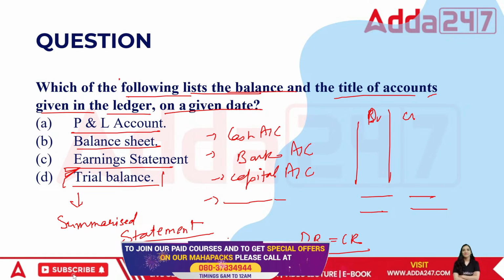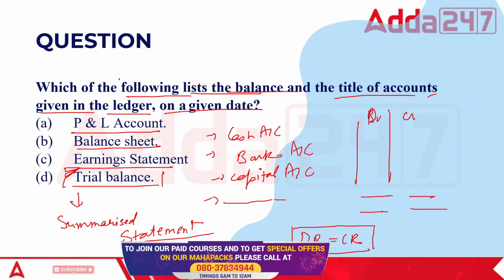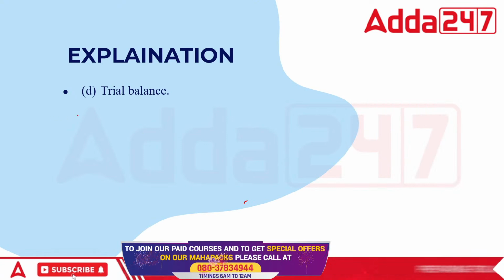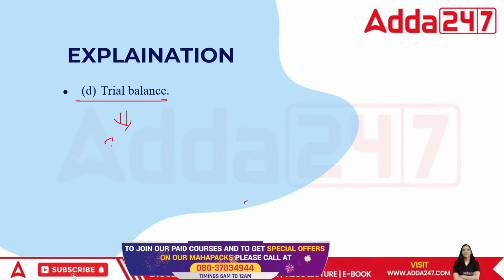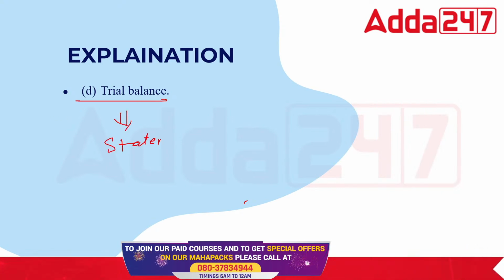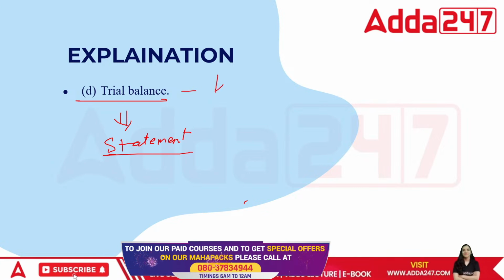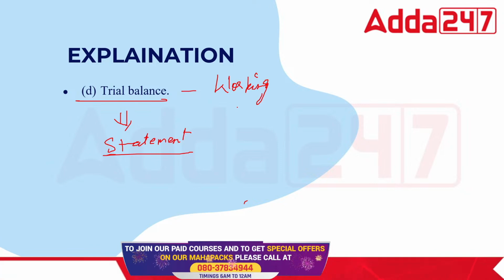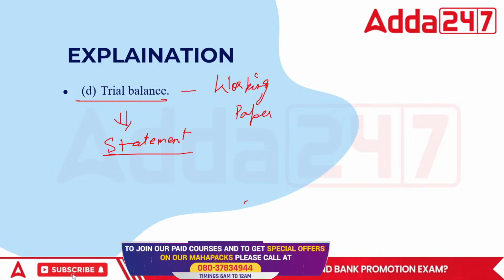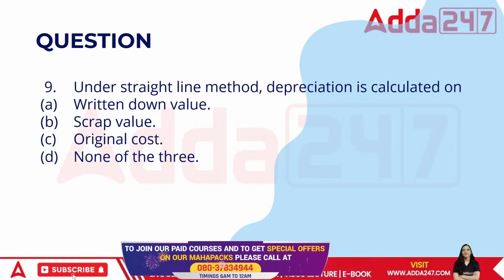Okay, so in this case, this is debit equal to credit. This is just to check the arithmetical accuracy, and it's just a statement. And you will find that somewhere down the line in many books they don't even call it a part of accounting cycle. It's a working paper. Okay, it is treated as a working paper.